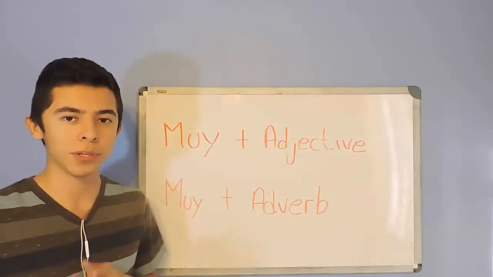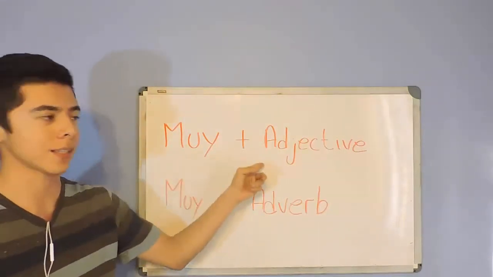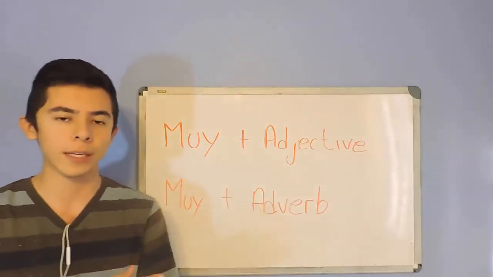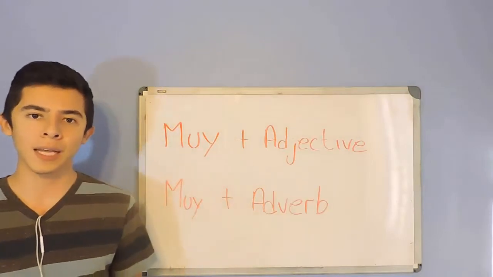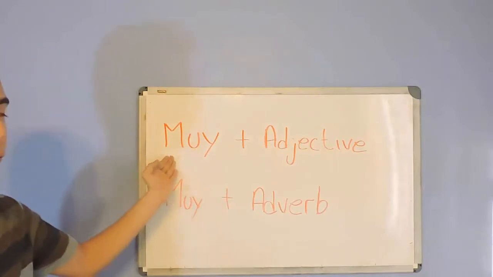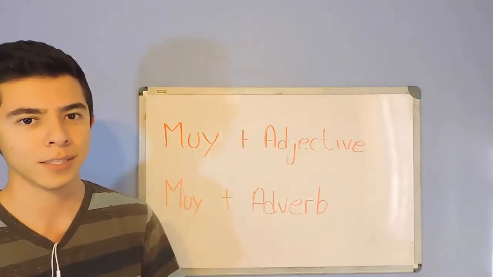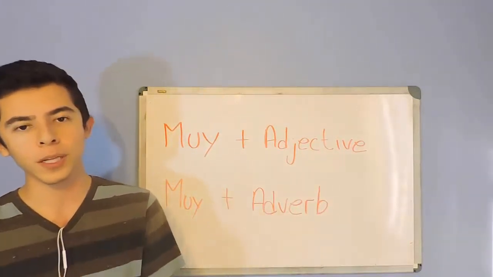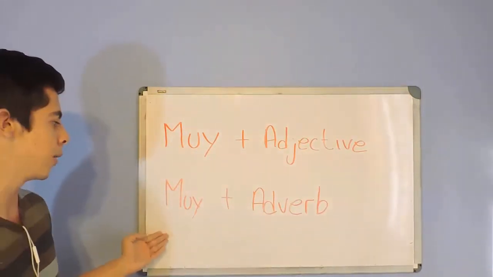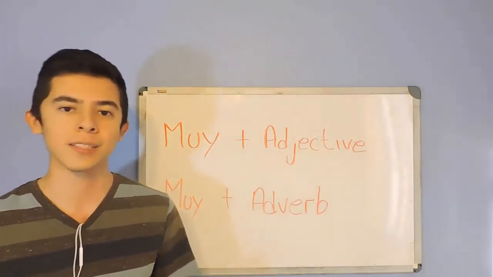Now, muy can be used in two circumstances. The first one, muy plus an adjective. So like the first example, I said Samantha is very intelligent. So we used the first structure, muy plus an adjective. That means that in Spanish, that would be Samantha es muy inteligente. And the second structure would be muy plus an adverb such as slow, fast, etc.